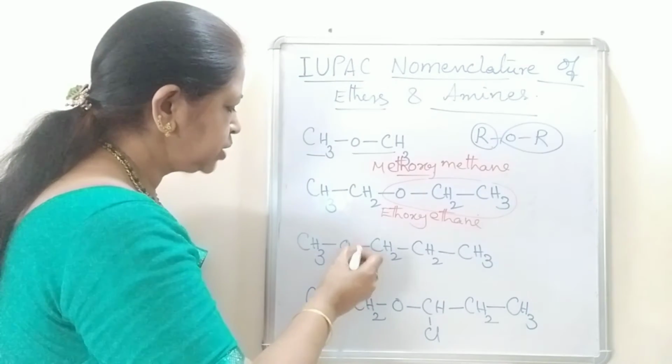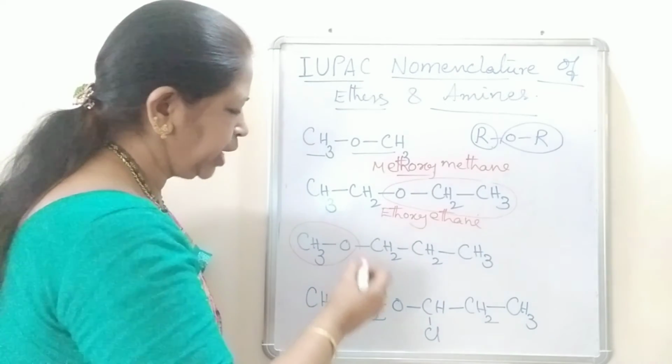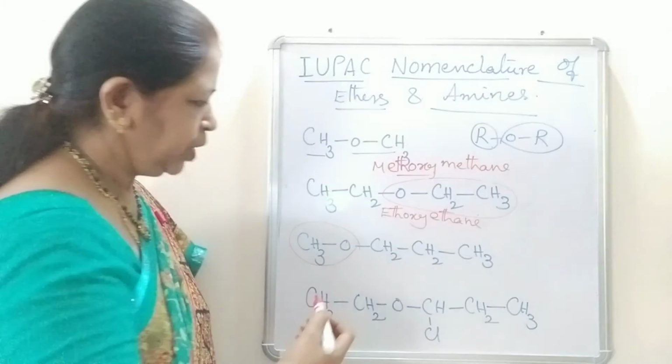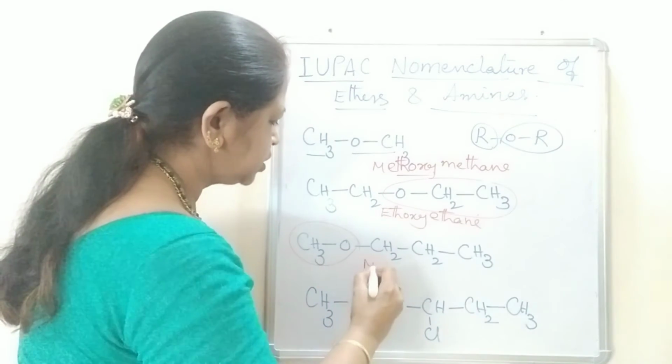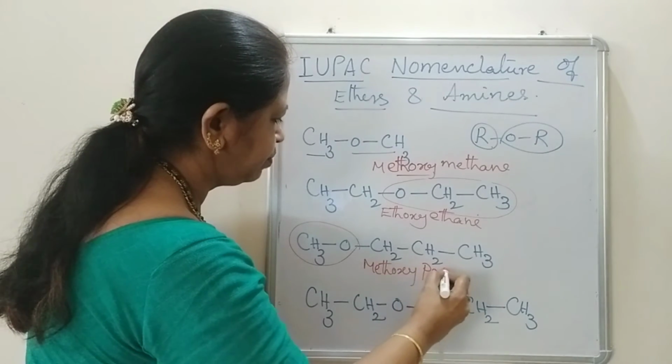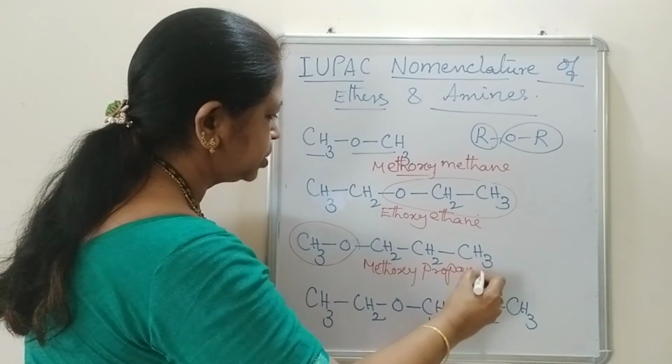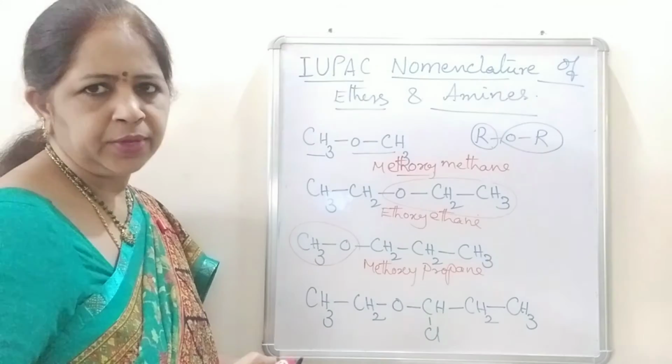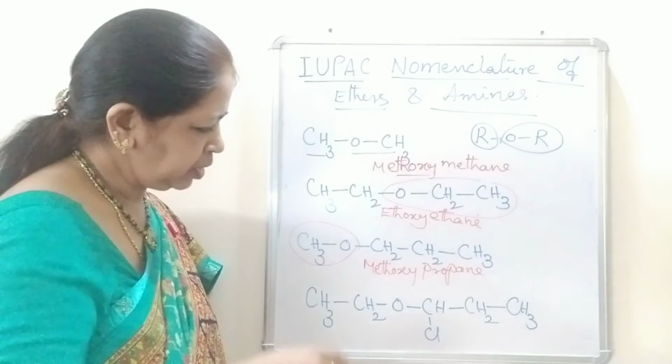So, methoxy group is taken as the substituent on the propane. So, it is methoxypropane. Right?